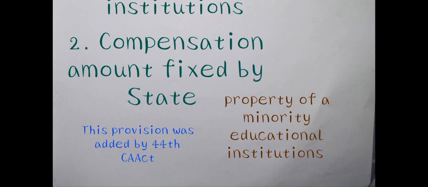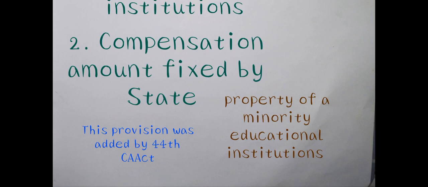Generally, here we are talking about the minorities. Minorities means less in number, whether they are linguistic minorities or religious minorities. On the basis of their religion they may be a minority, and on the basis of their language they may be a minority.